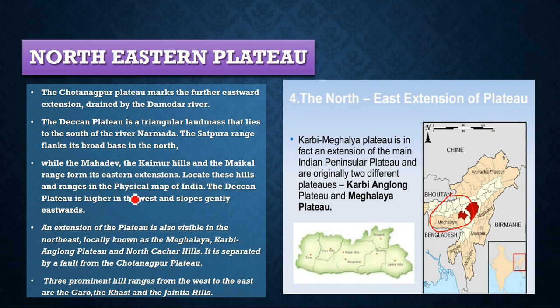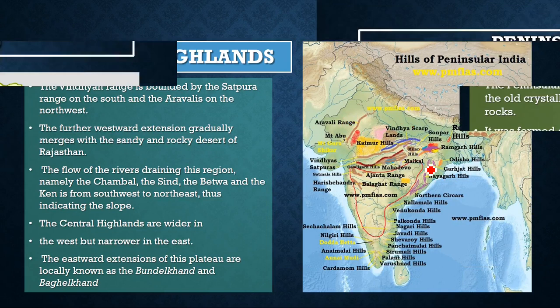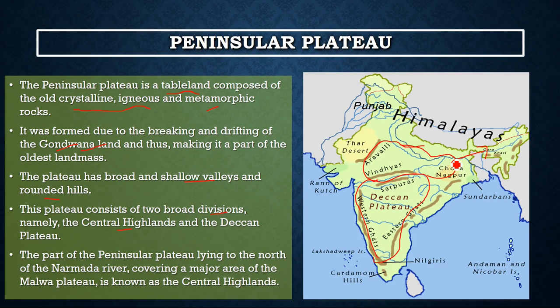You have to locate these hills and ranges in the physical map of India. The Deccan Plateau is higher in the west and slopes gently eastwards. An extension, as I told you here, is the Northeastern Plateau, Karbi Anglong Plateau, north. If you see here, it is separated by a fault from the Chota Nagpur Plateau. Now I'll just go back to the previous picture here. Now the extension is here. This is the Northeastern Plateau separated from the Chota Nagpur Plateau.